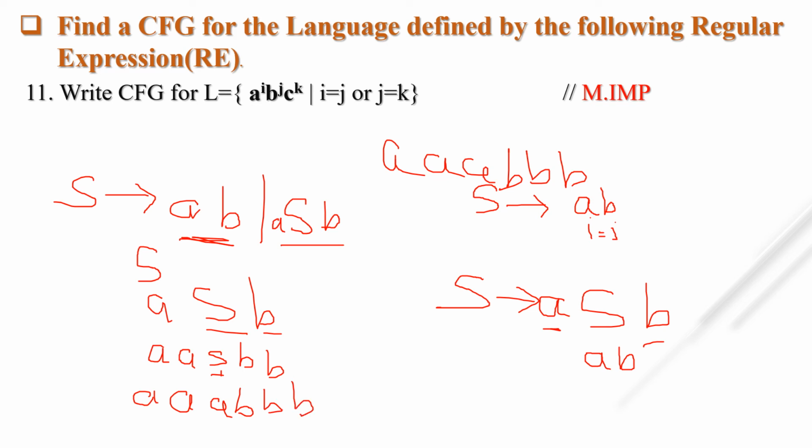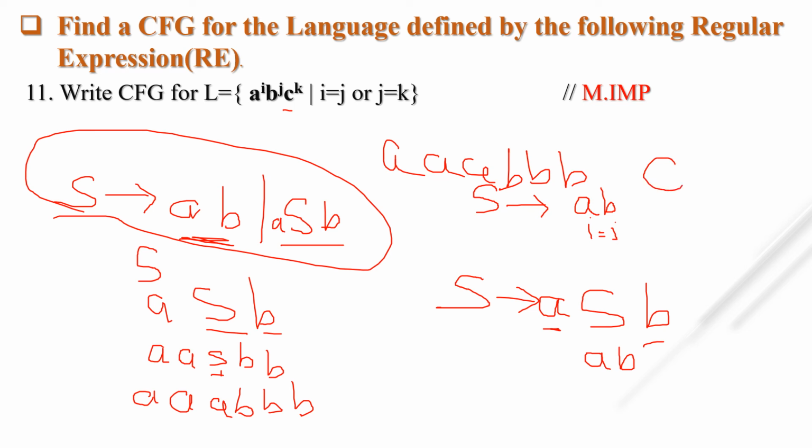Okay, now what about C in this particular grammar? For C we already learned how to write for C plus. Here we are taking non-zero, that is, k is not equal to 0. That's why we have to write the context-free grammar for C plus, any string of C. That we already did in the first slide of this type of questions.